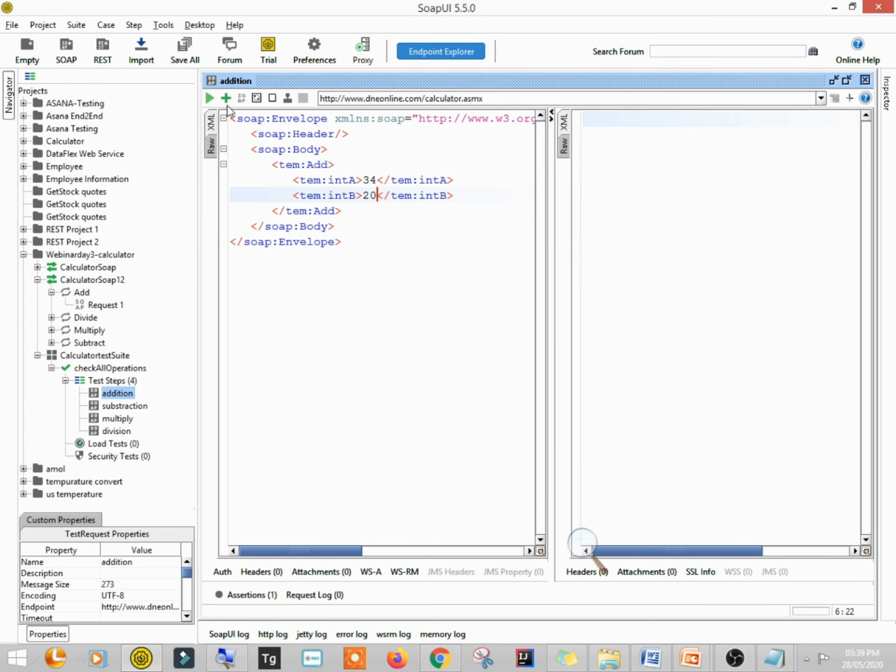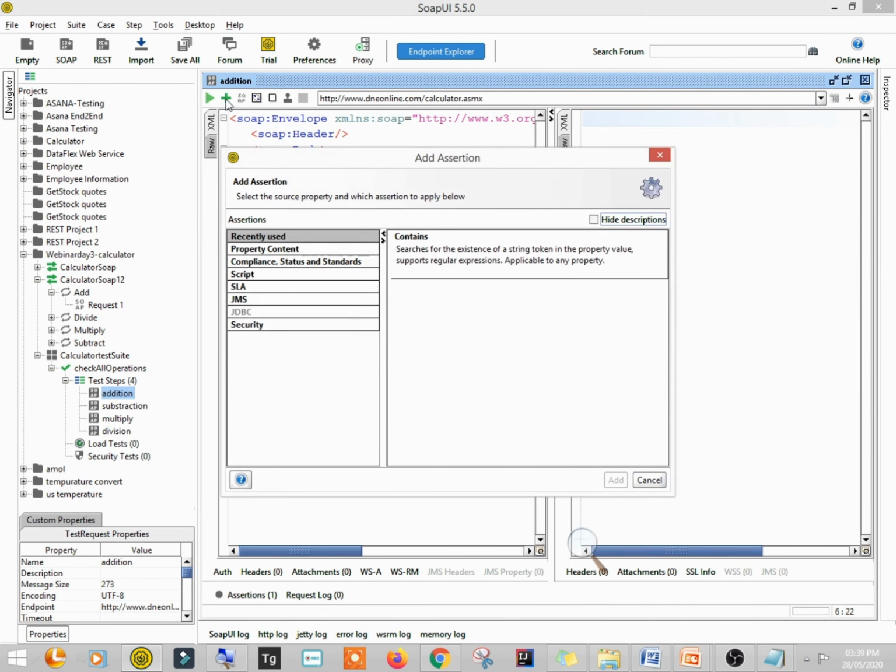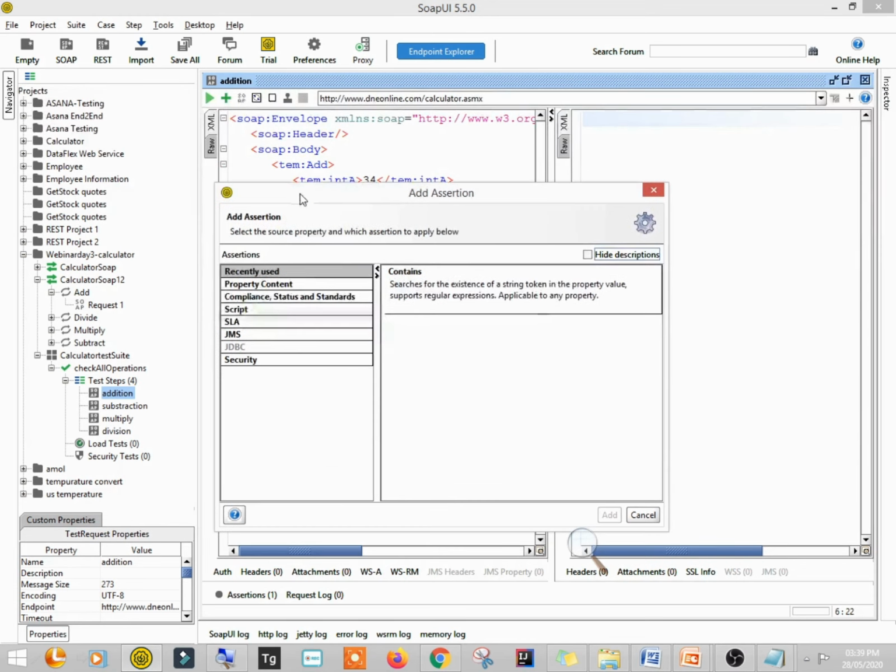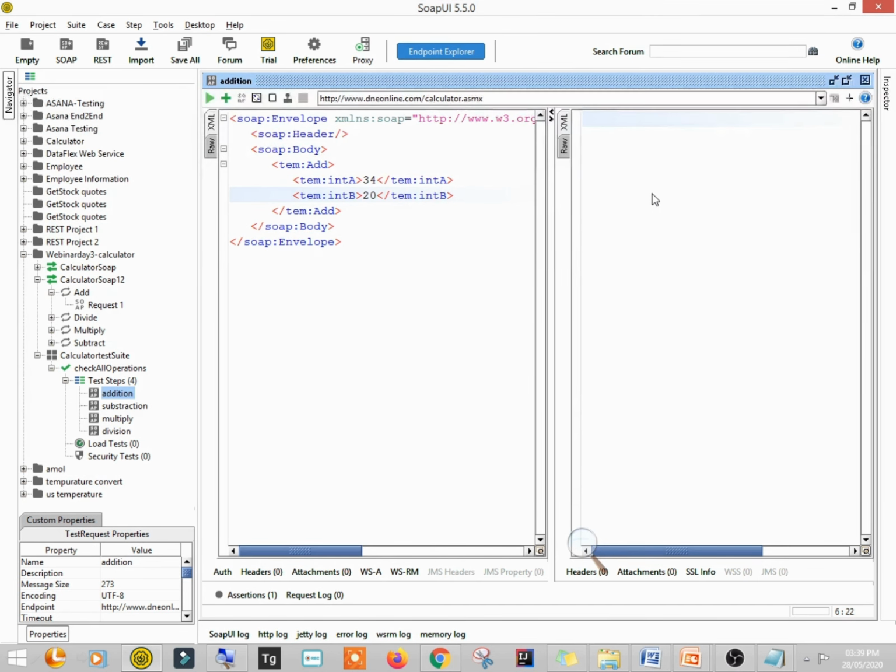So when I click here, you can see the add assertion window. So from here we can add assertions, right? An assertion is something that you put or predefine previously, and you check it with the actual result, right? So at the end you are going to check whether the expected is equal to actual or not, and if it is equal, then our test is passed.